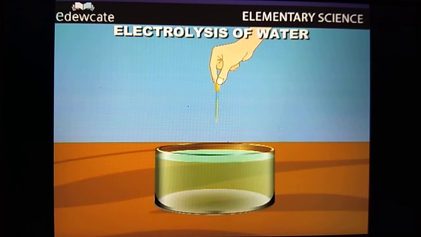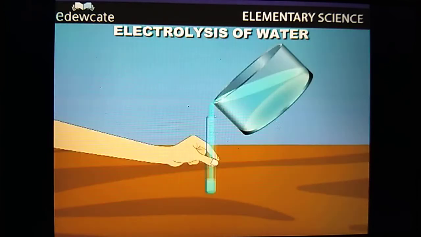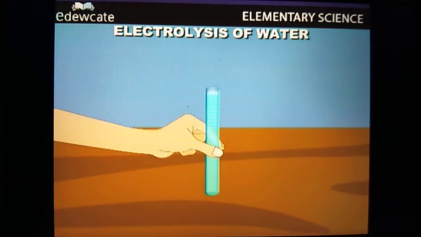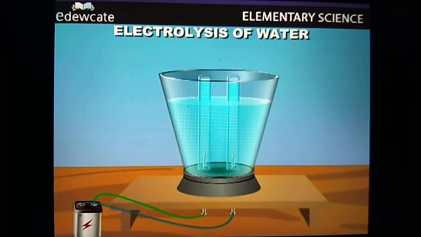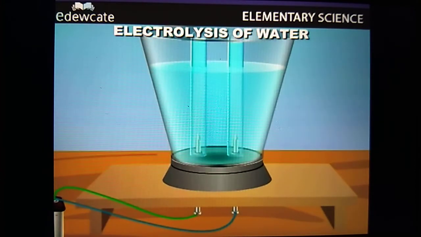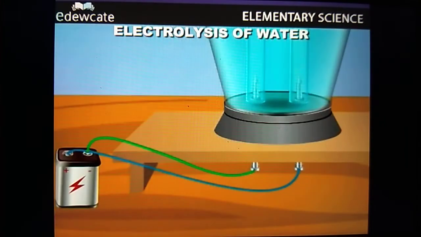Dissolve a little quantity of acid in water. Pour the solution in an apparatus as shown here. Fill two test tubes with solution and see that no air bubbles are present. Invert these test tubes over the iron nails. These are called electrodes. Connect these outer electrodes to the positive and negative terminals of a battery.